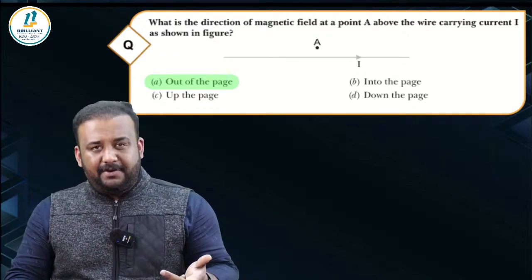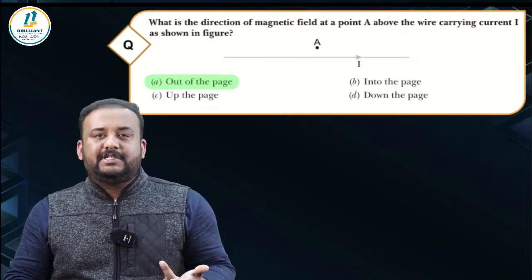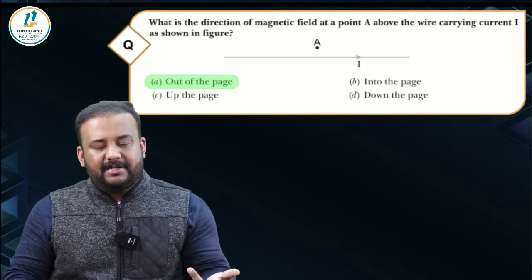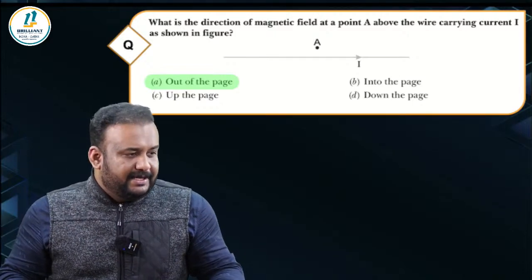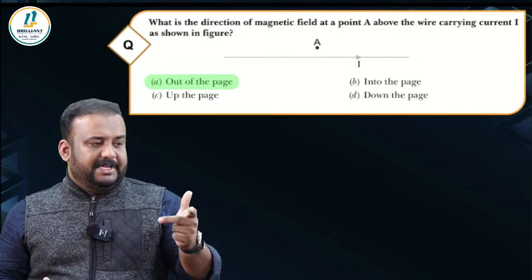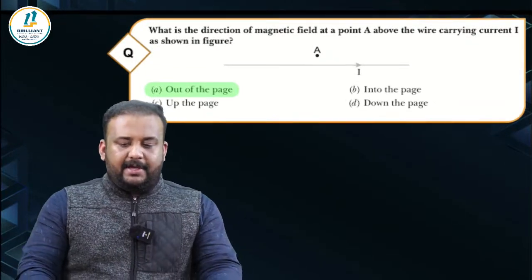Then we have Fleming's left hand rule, right? What is it used for? It is used to find the motion or force exerted on a current carrying conductor which is kept in a magnetic field, right? Then we have Fleming's right hand rule, which is of not much significance this year. So you have mainly the right hand thumb rule and Fleming's left hand rule. Right. Okay, great.